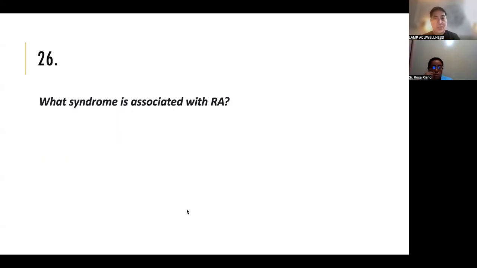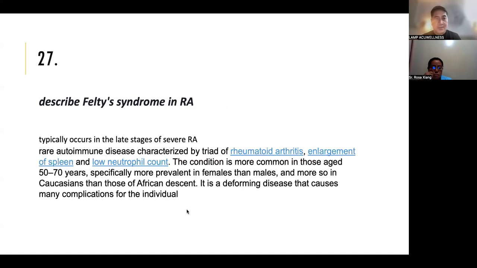What syndrome is associated with RA? Felty syndrome. So it is a rare autoimmune disease. There is rheumatoid arthritis, splenomegaly or enlargement of the spleen, and neutropenia, low neutrophil count.